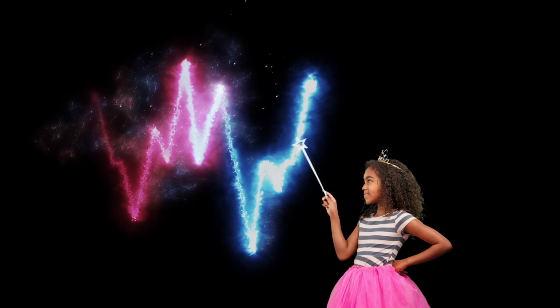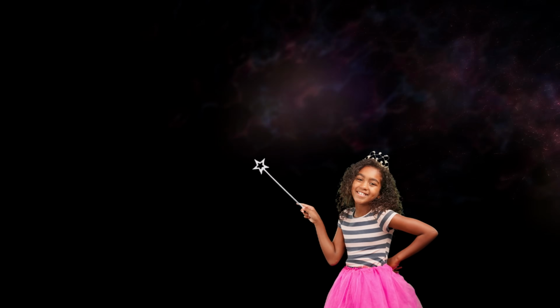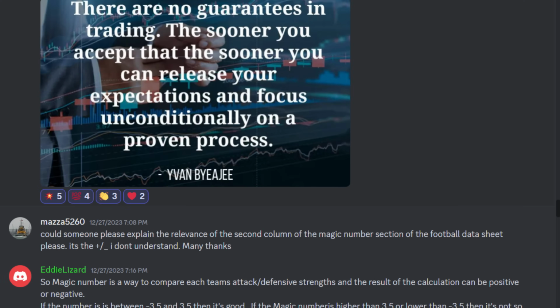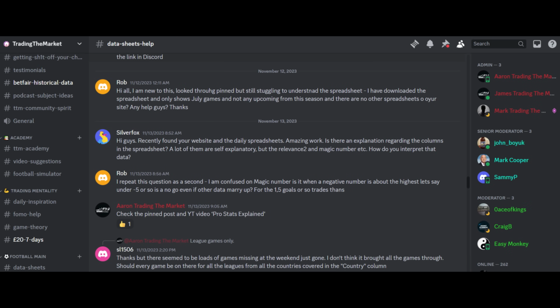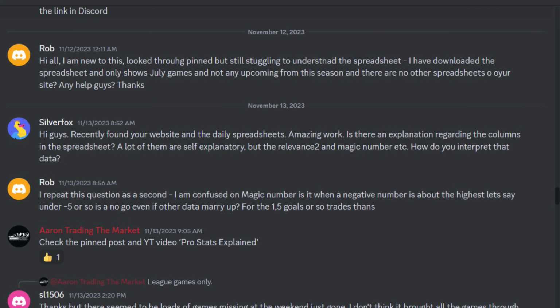The magic number. If you search the term in our Discord group, you'll find a lot of people using it. More people asking how it works, and even more not understanding how it works. And even more people wanting to know, is it relevant and what does it do? Basically, the magic number is an indicator of goals based on defence and attack ratings and the number of teams in a league. The formula for it is: